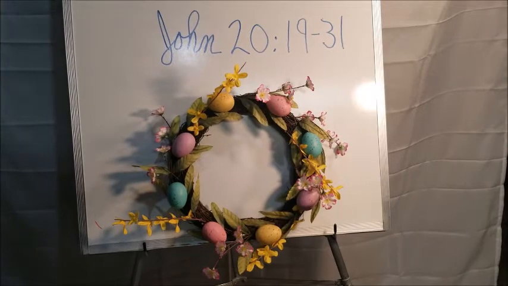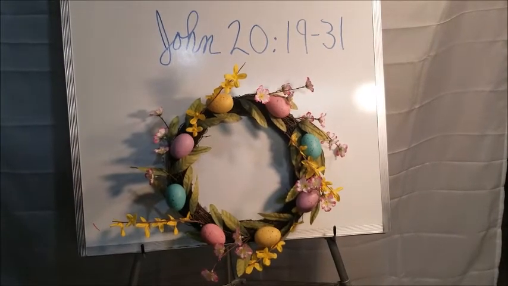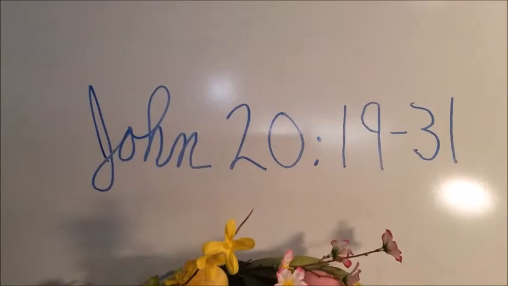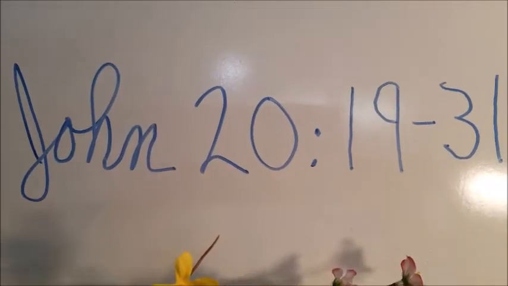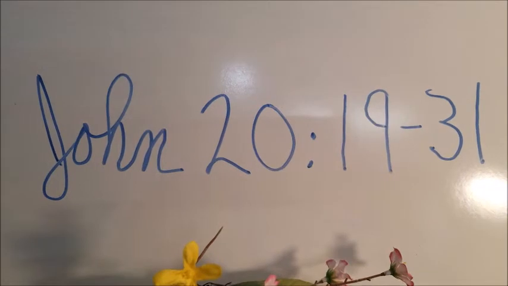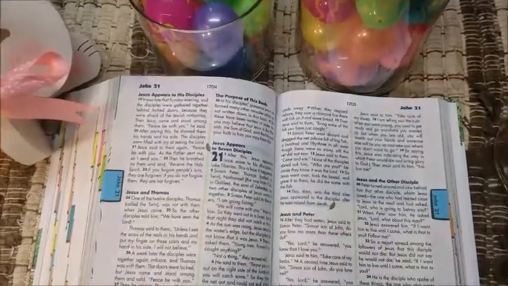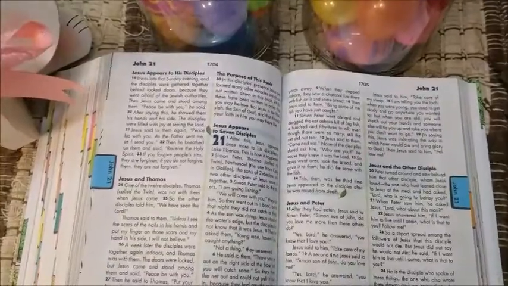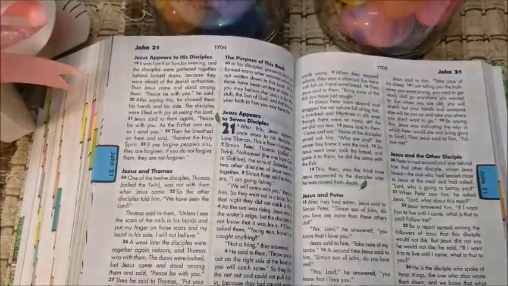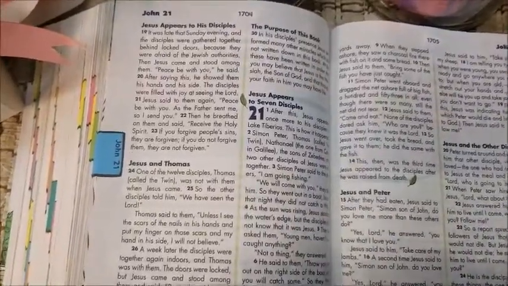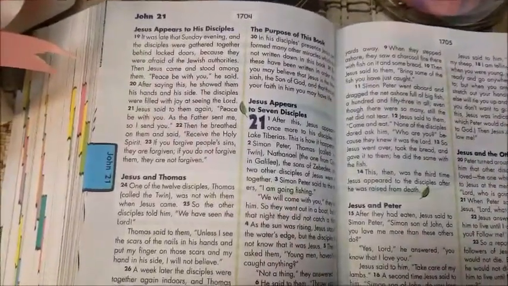Boys and girls, let's take a look at John 20, 19 through 31. We'll read it out of our children's Bible. There it is. John 20, 19 through 31. Boy, that's a lot of reading. Okay, well, I want you to write a question for this, so I better read it to you.